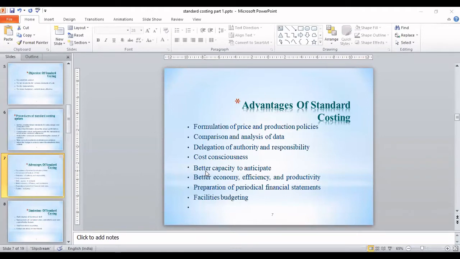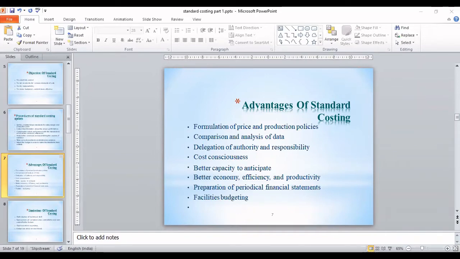Okay, then better capacity understanding, to understand how much we can produce and whether in a given set of conditions I am able to achieve the target or not. For that understanding also standard costing is really helpful. To increase efficiency and productivity also, standard costing is helpful. For preparation of periodical financial statements also. And the last, it facilitates budgeting decisions. Standard costing is really very helpful.